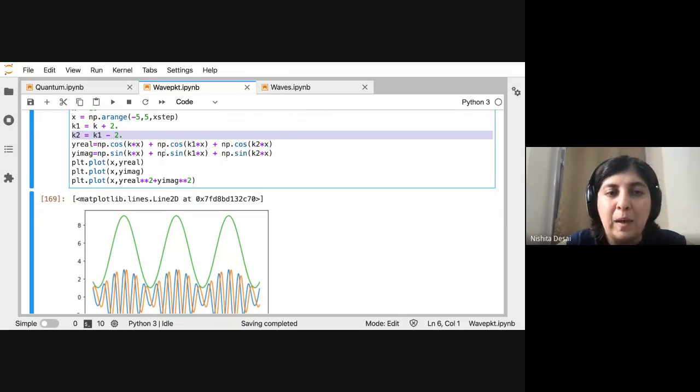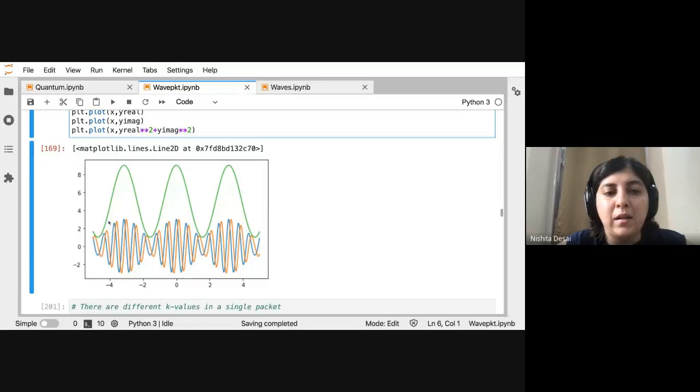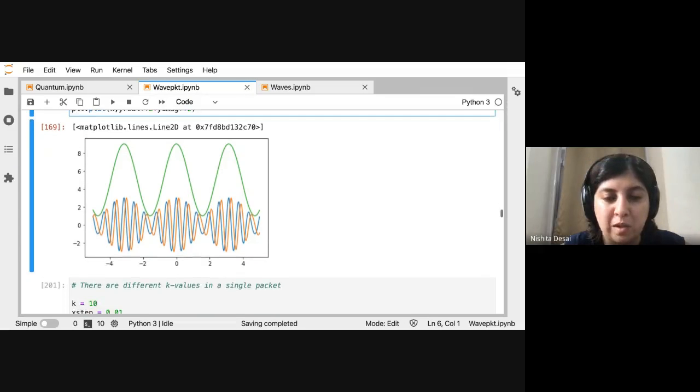You can add them up, and you will get what looks like these beats. Essentially, you can think of adding more and more waves so that you have only the central one remaining and the side ones becoming smaller and smaller.